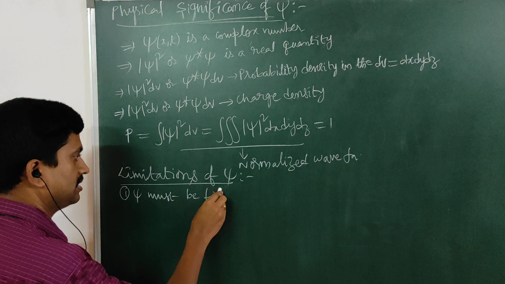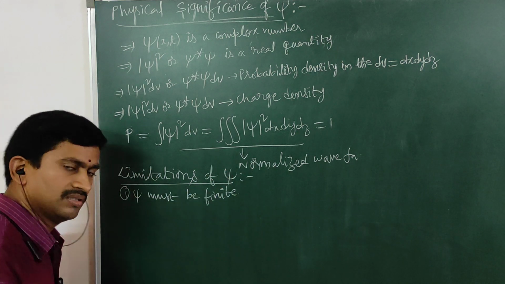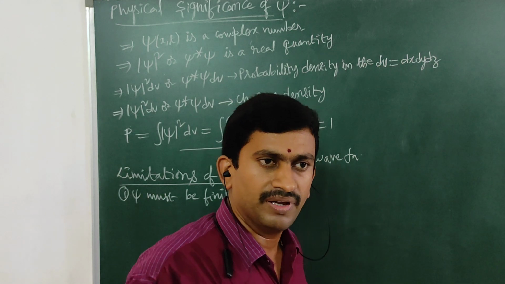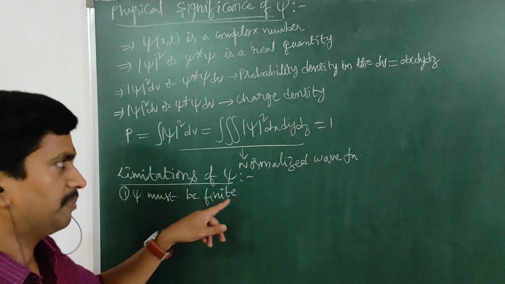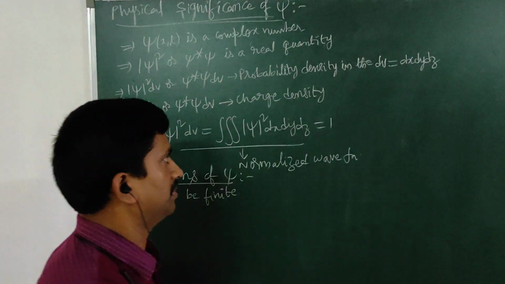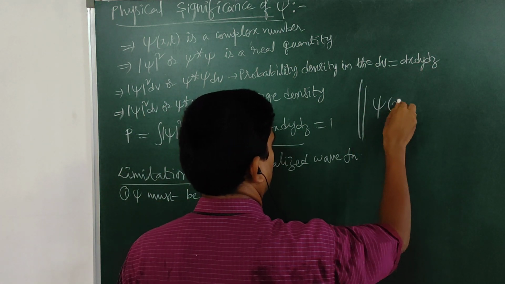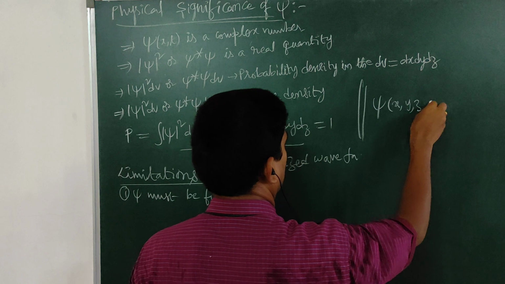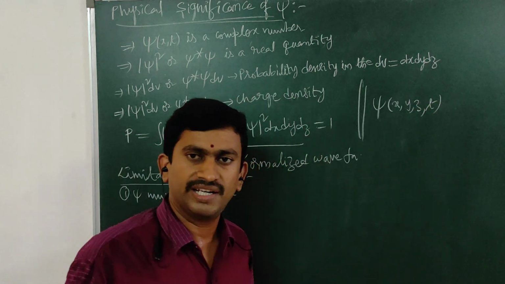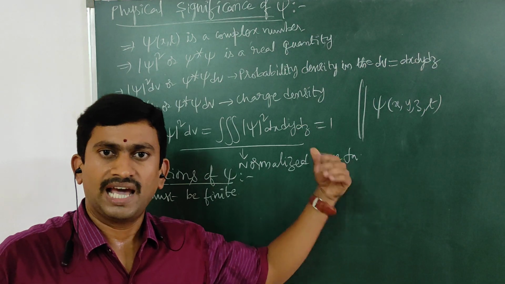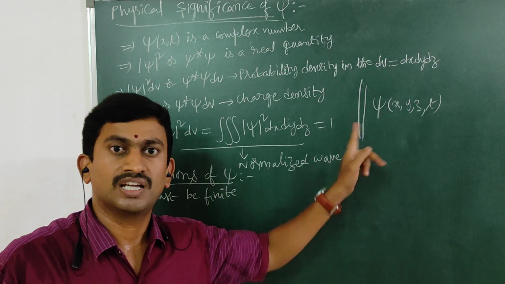The first one is it must be finite. What do we mean by finite? The wave function psi can be represented as psi of x comma y comma z comma t in three dimensions. That means if you calculate the value of psi of x, that must be finite.